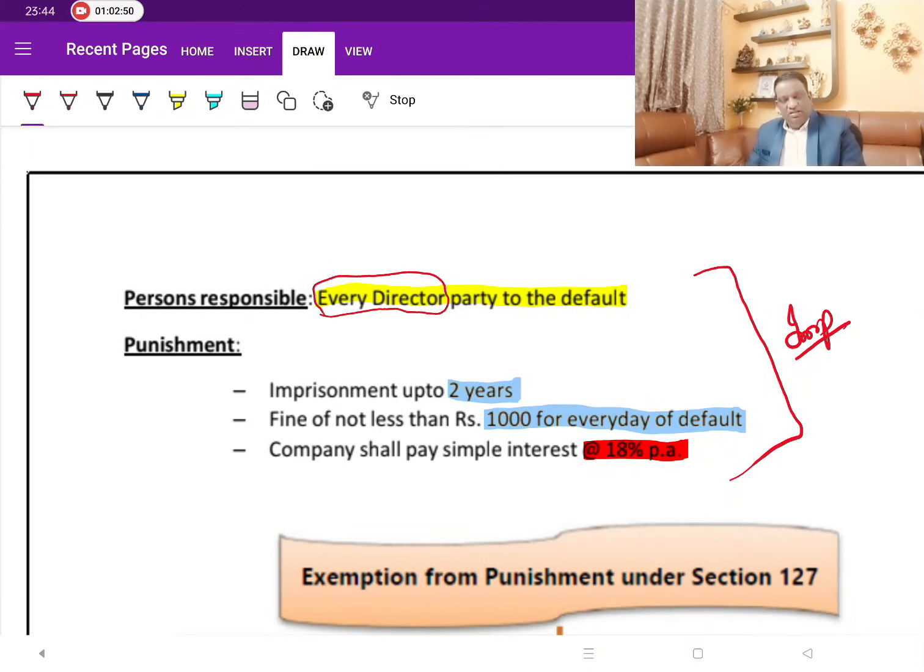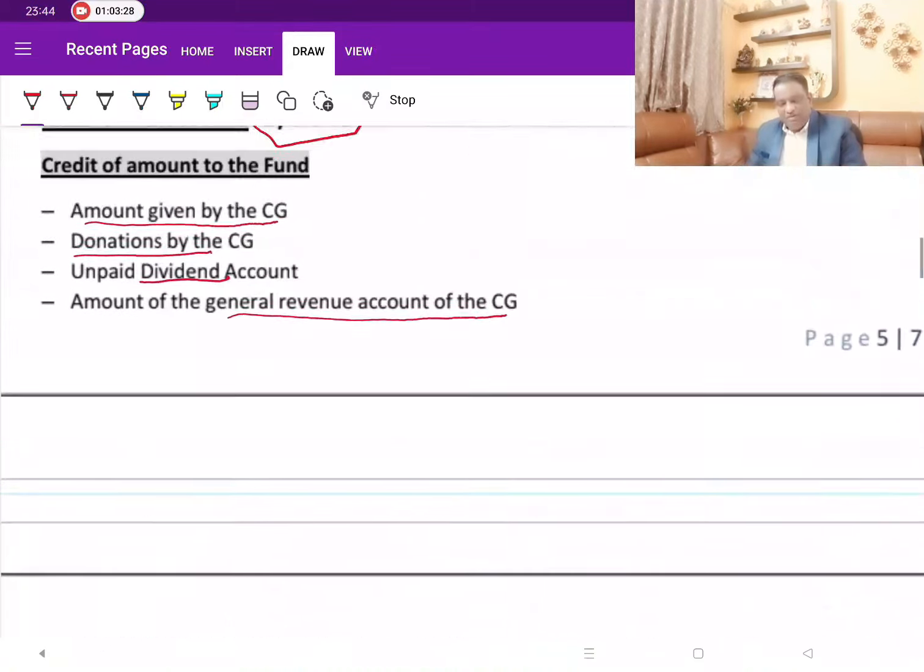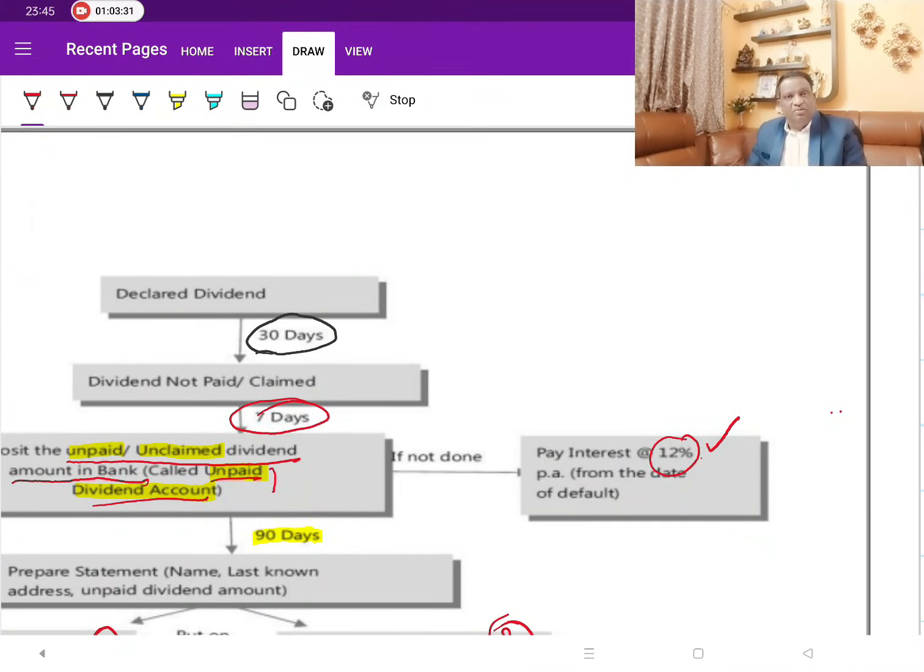These are the consequences. But whom do they punish? It is every director, whoever is a party to the default. So for every default, whoever is the director responsible for it, he would be subjected to these penalties. What are all the penalties? Imprisonment of 2 years and a fine of not less than 1,000 rupees for every day. Apart from this, these two are for the directors, and the company also shall pay interest at 18%. This 18% is what I was talking about, requesting you to remember it.